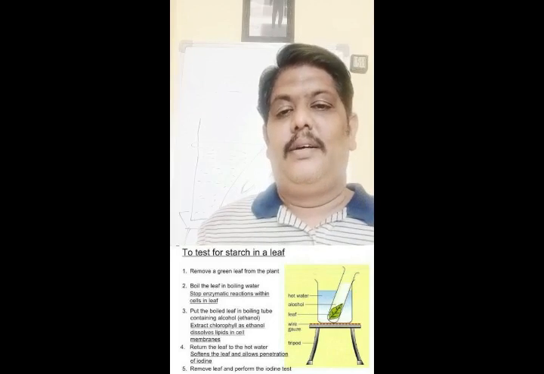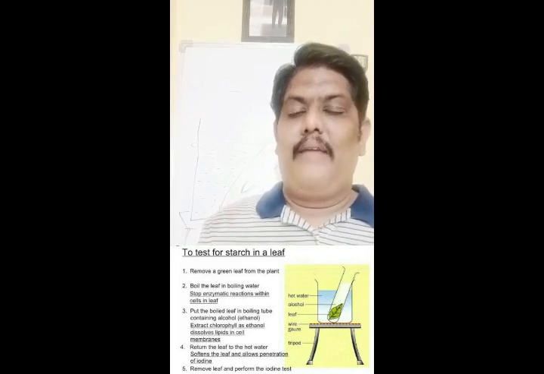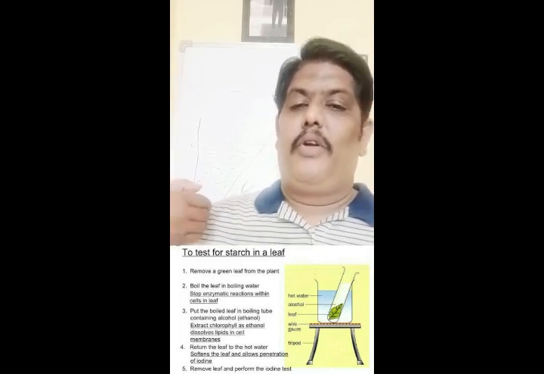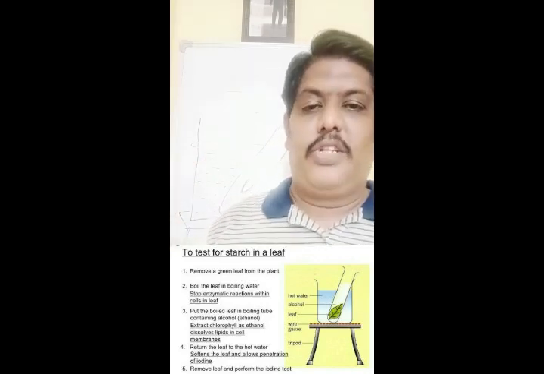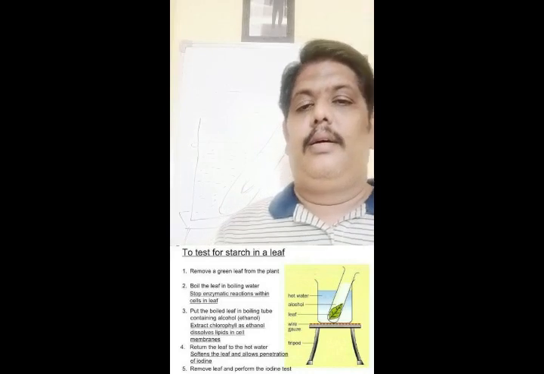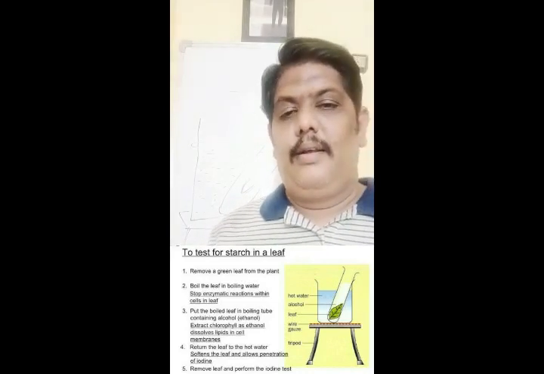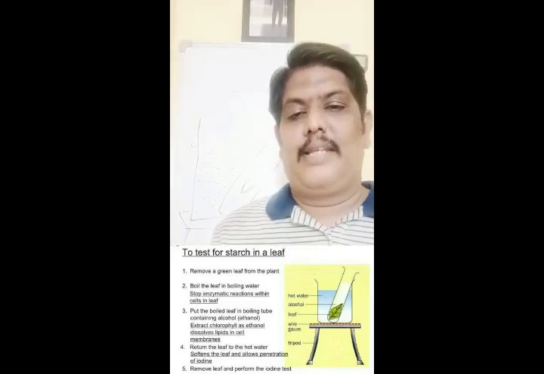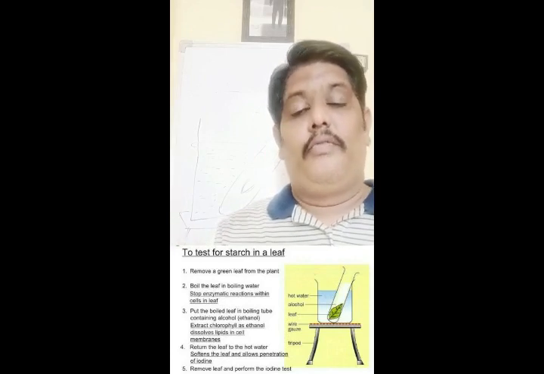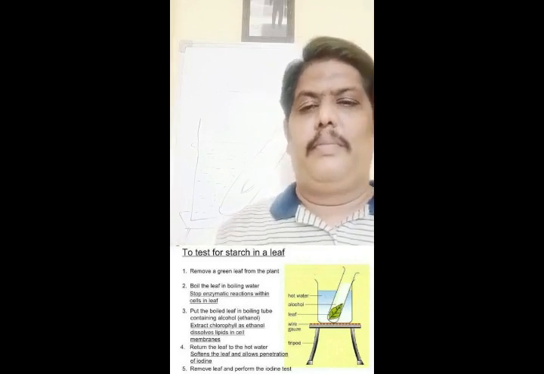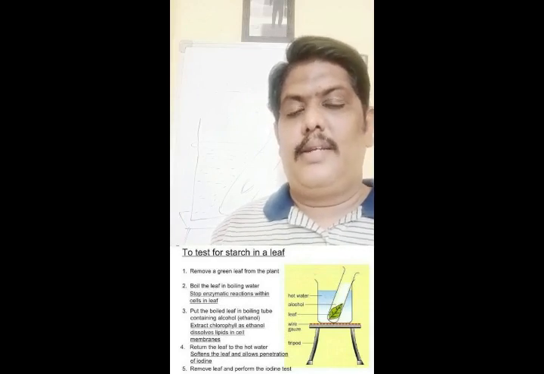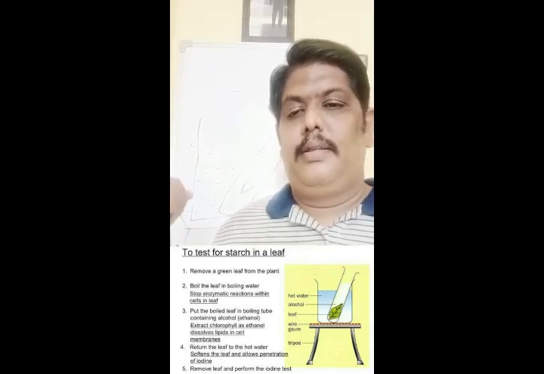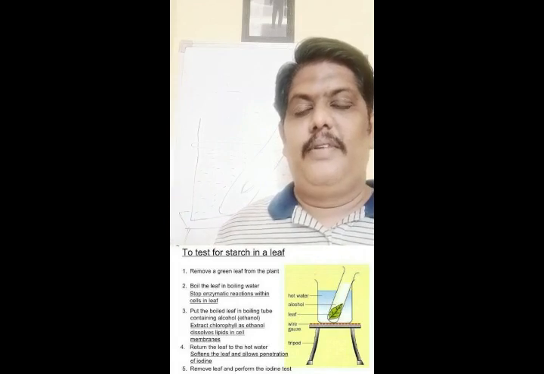So this is the basic experiment, and we have to do the same experiment for all the experiments in the photosynthesis equation, for confirming that carbon dioxide is essential, water is essential, or sunlight is essential. What we are going to make sure in all these experiments is that the presence of starch in the leaf is a must.